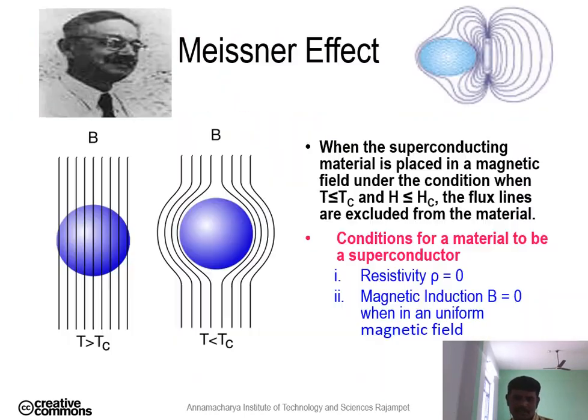So the Meissner effect means that superconductors will not allow the magnetic lines of force and behave as diamagnetic. The property of expulsion is known as the Meissner effect.